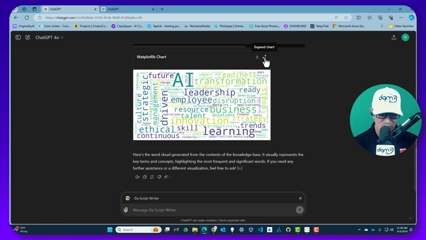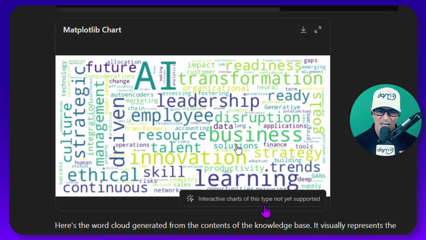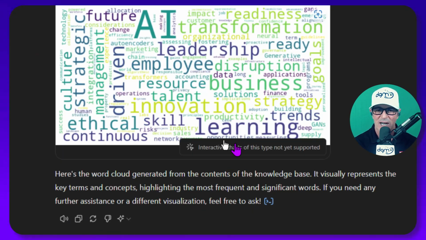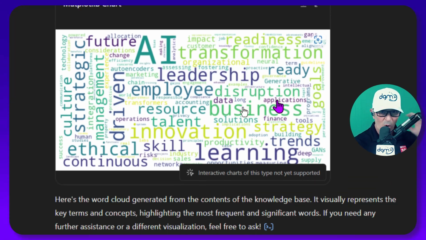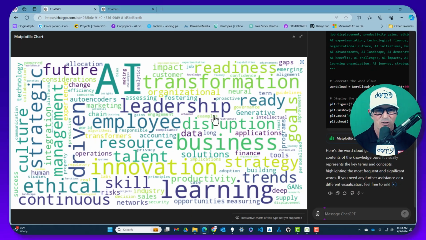And now we can just go right ahead, right up here. We can download it or we can expand the chart. Now, you'll notice that it's telling me that interactive charts of this type are not yet supported. More on that later. But right now, I'm just going to expand it. And then there's my word cloud.